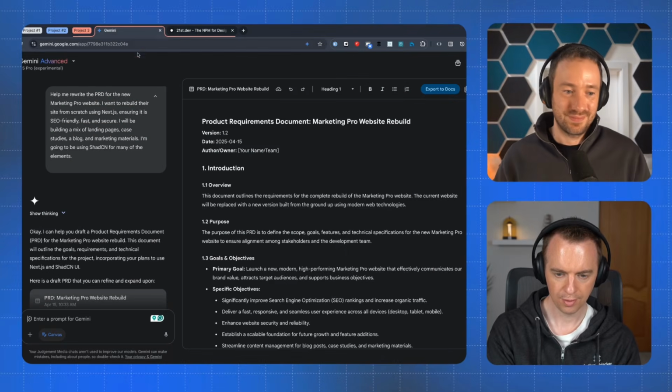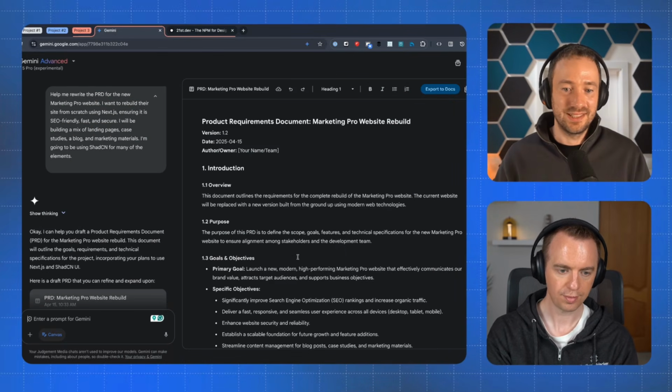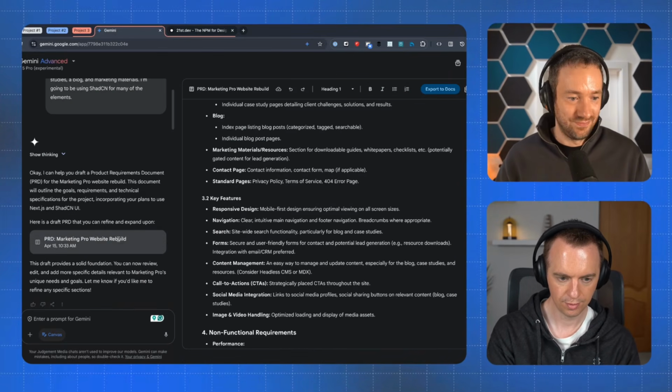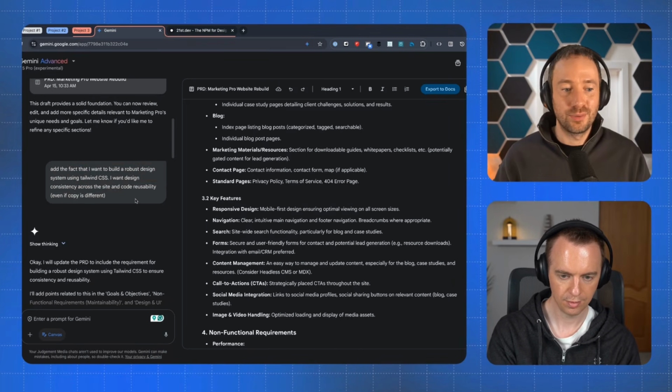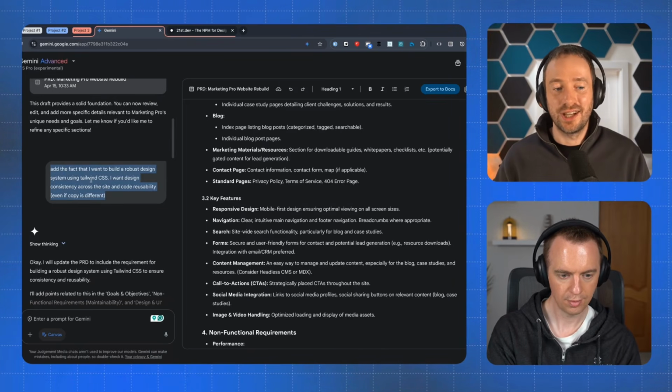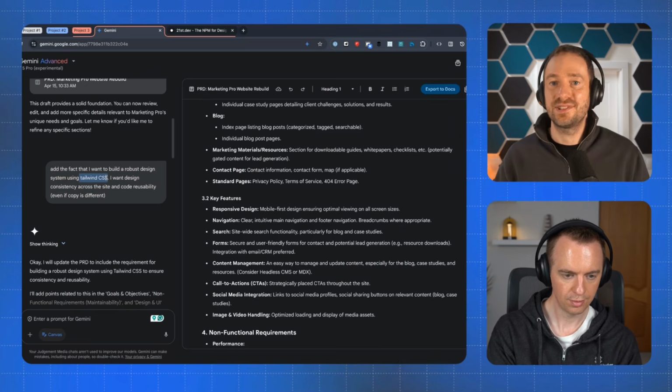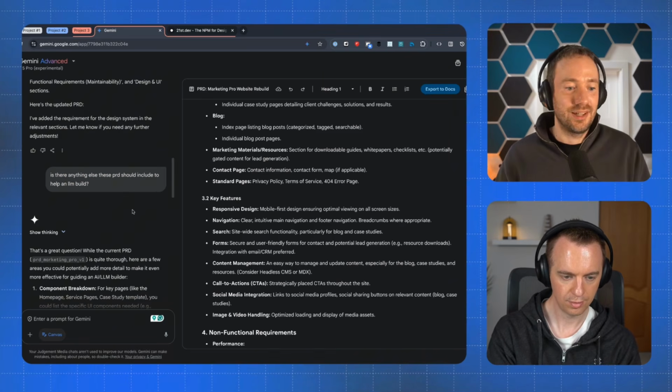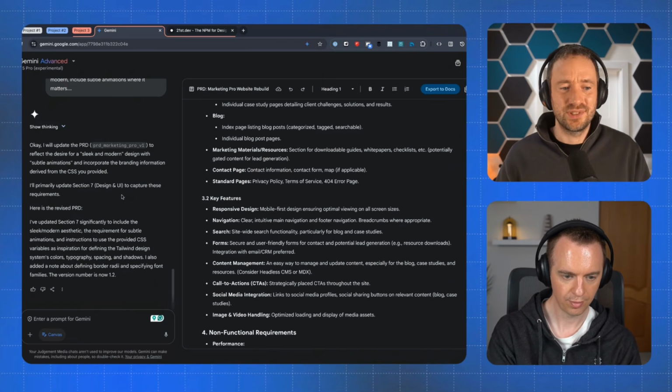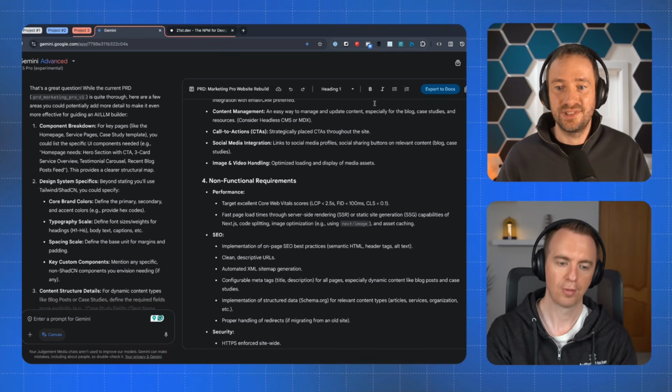So okay, back to the prompt. I basically gave it that. It gave you a PRD, fine. I was like, I want to build a robust design system using, again, another technology you should learn about, Tailwind CSS. It's like a design framework. I want design consistency, blah, blah. I keep chatting with it, right? I'm like, oh, actually, we missed that, and we want to add this, etc.